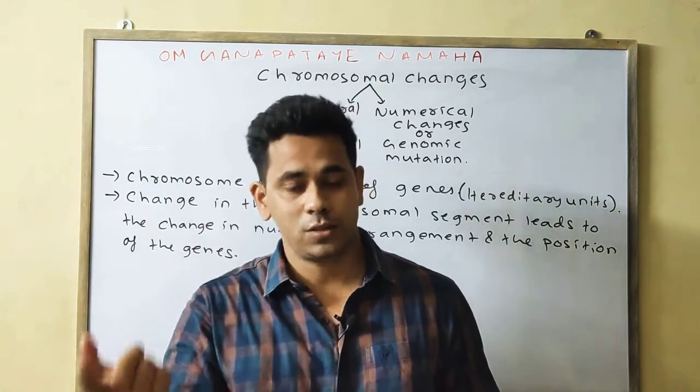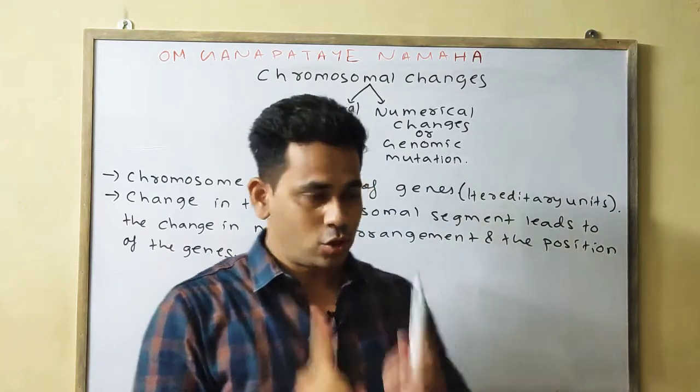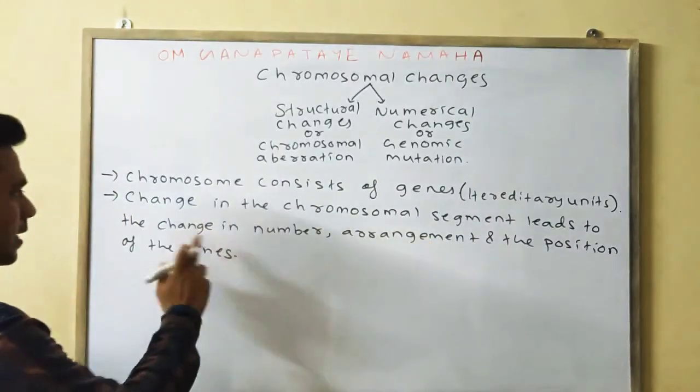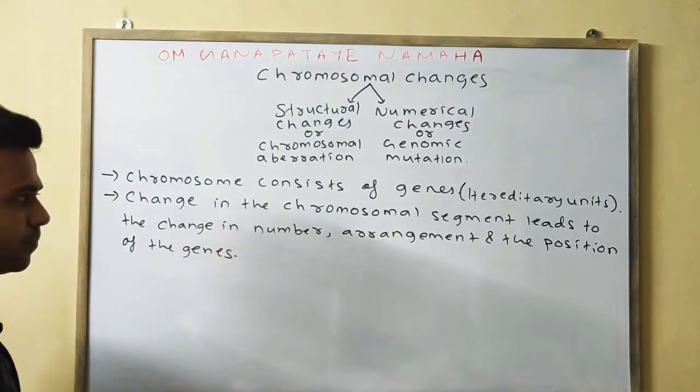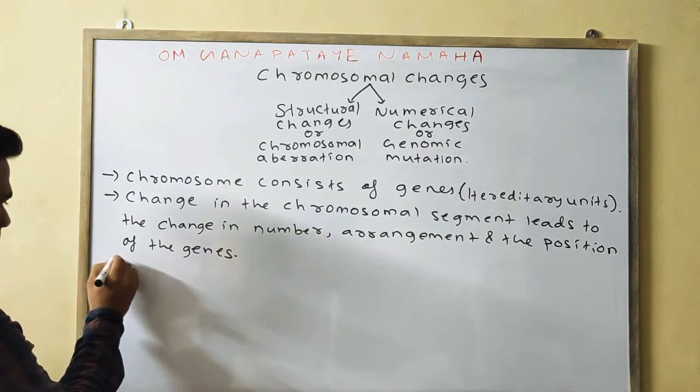The position of the genes will also be changed. The arrangement of the genes will also change. Okay, so the change in the chromosomal segment leads to the change in the number, arrangement and the position of the genes.